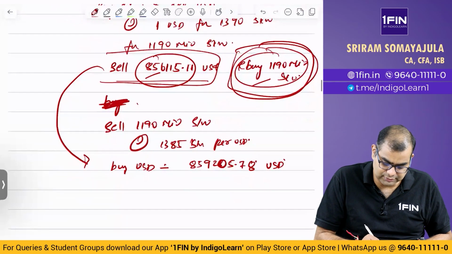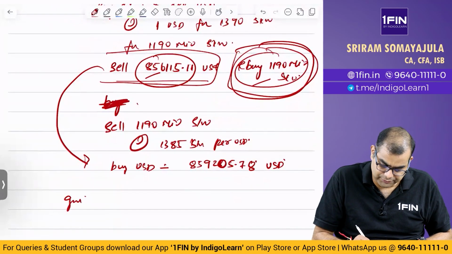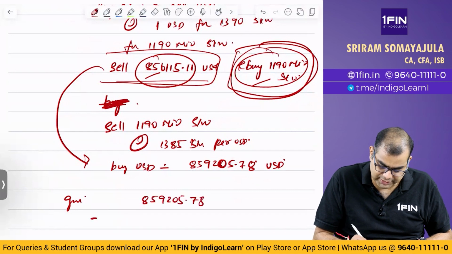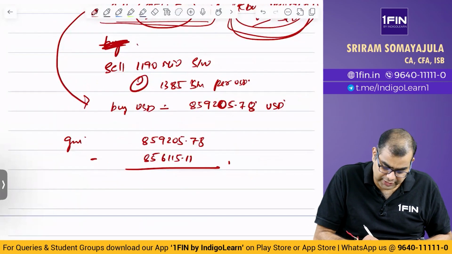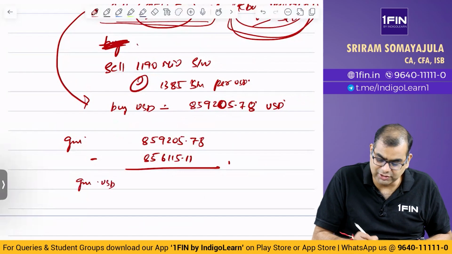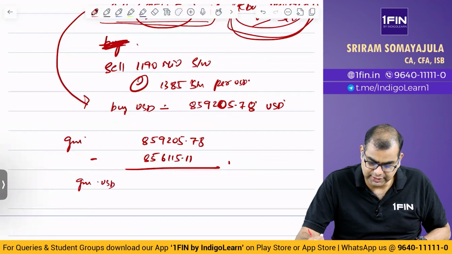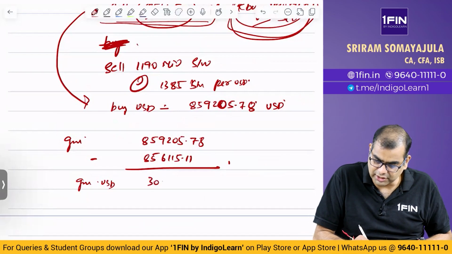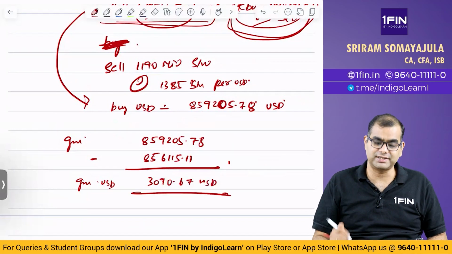So what is the gain? 859,205.78 minus 856,115.11. So you are left with 3090.67 USD. So this is the USD that the company is left with.